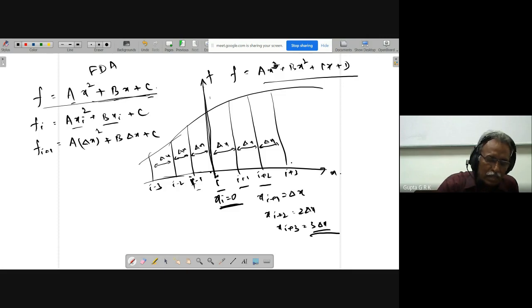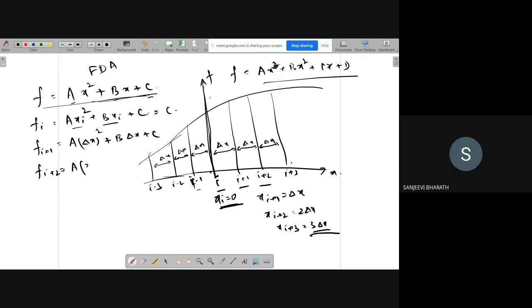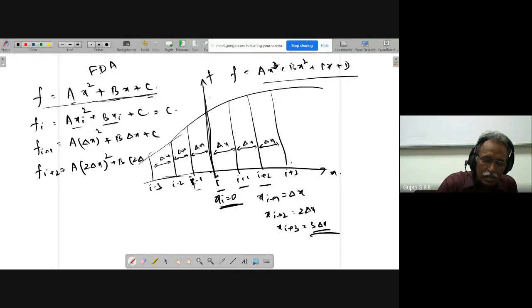Here xi is 0, so fi equal to c. And fi plus 2 is a into 2 delta x whole square plus b into 2 delta x plus c.